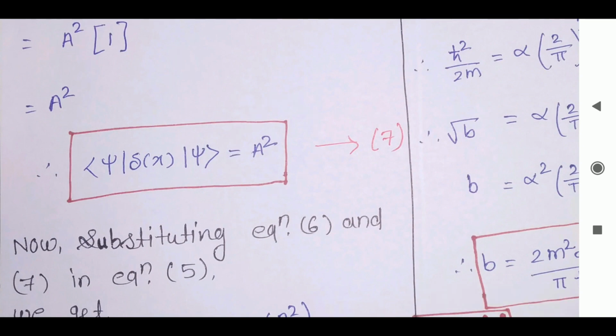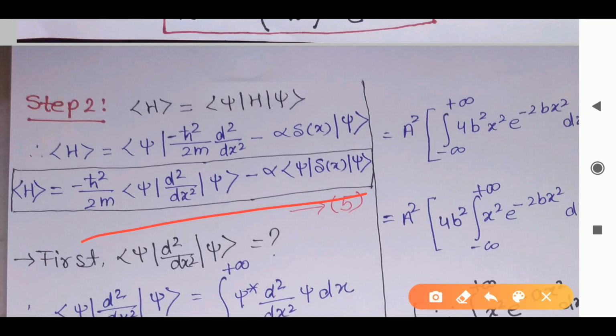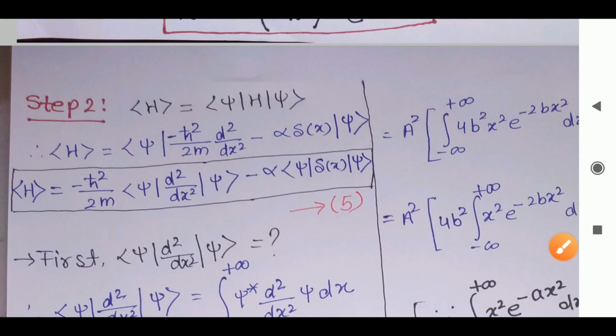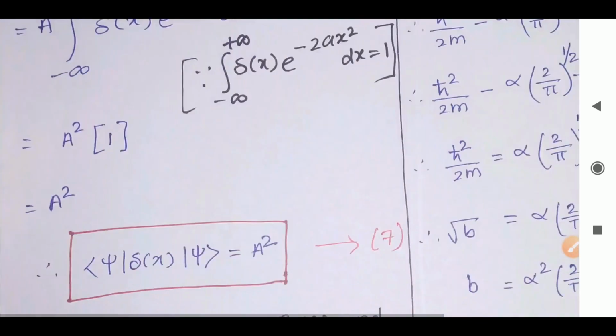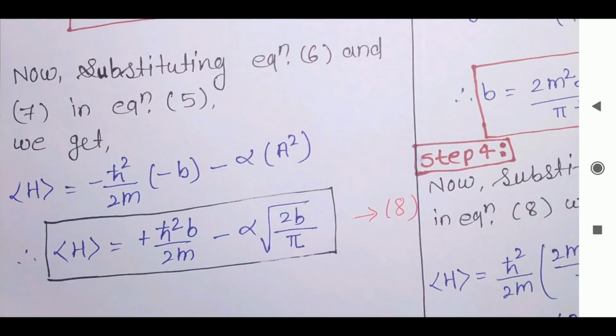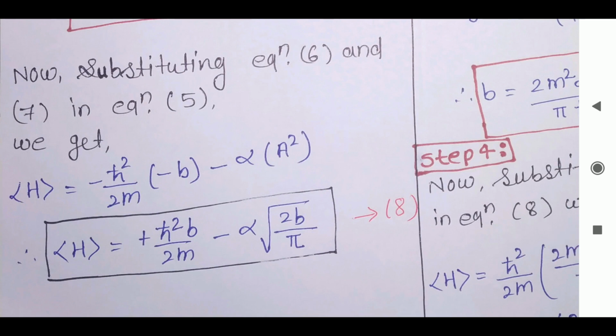Now I will substitute these two in this equation number 5. So here we'll get minus b instead of this whole, and here we'll get a square. Okay, and the term as it is, the whole term. So after substituting, what I am getting is, see here, after substituting we are getting this value. Clear? Instead of a square, we will substitute the value of a square. So we'll get this term. Simply clear? Now what we have to do, still it is not the complete one.